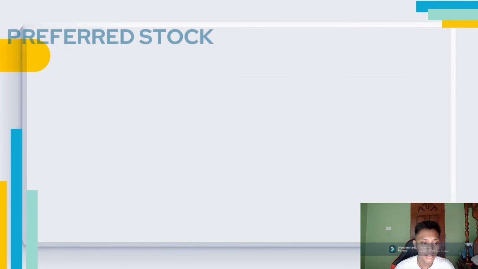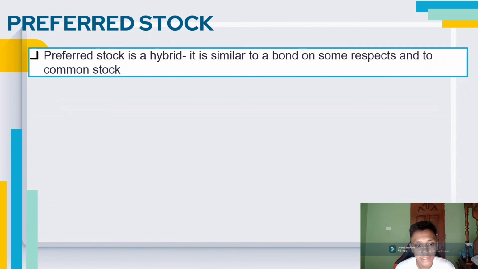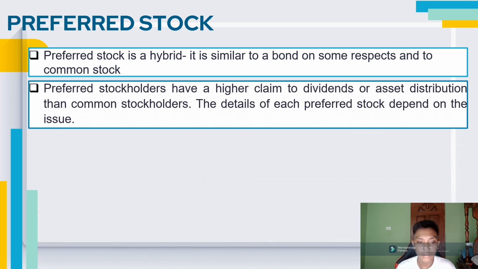So let's start another topic, preferred stock. Preferred stock is a hybrid. It is similar to a bond in some respects and to common stock. In other terms, stock refers to ownership or equity in a firm. There are two types of equity, common stock and preferred stock. Preferred stockholders have a higher claim to dividends or asset distributions than common stockholders.